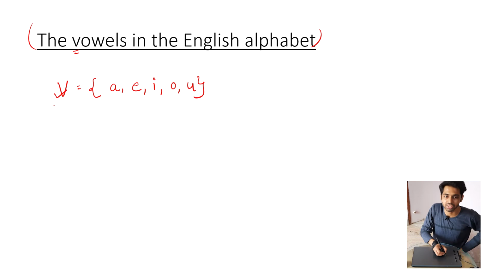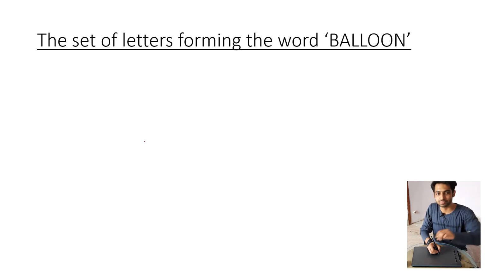The set is represented by a capital letter, the elements are separated by commas, it is within curly braces, and the elements are in small letters.